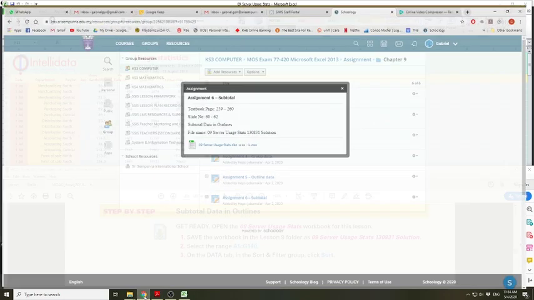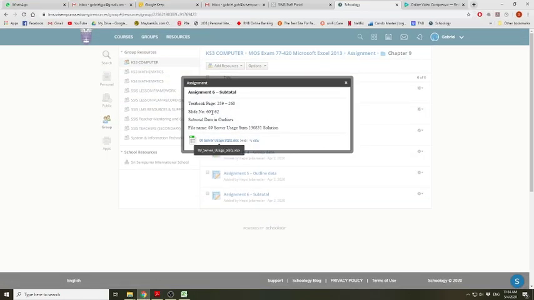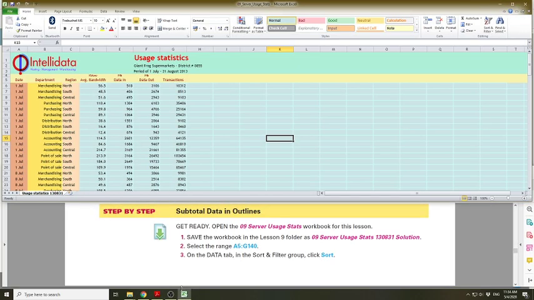Now we're going to do subtotal data in outlines. If you have your textbook, it's page 259 to 260. If it is the slides, just 60 to 62 only. All right, so I've opened the 09 server usage stats. You can download it from the assignment there.